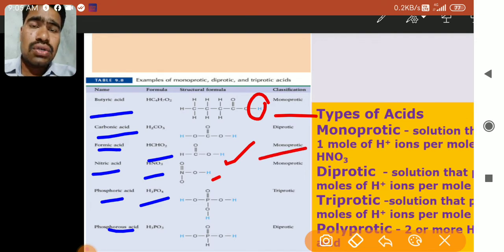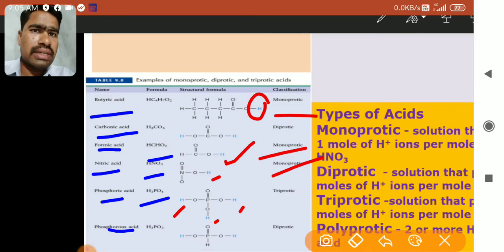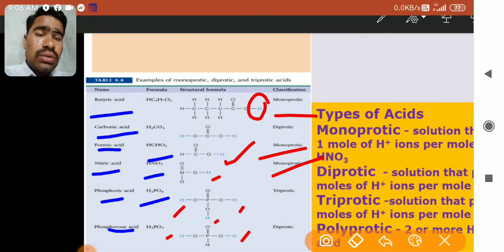Nitric acid, HNO3, has only 1 H plus ion present, so it is a monoprotic acid. Then phosphoric acid, H3PO4, has 3 hydrogens, and 3 protons, 3 H plus can be donated, and that's why it is called triprotic. Tri means 3, and protic means proton. Then phosphorus acid, H3PO3, has only 2 donatable hydrogens, because 1 hydrogen is locked with phosphorus itself, so it can't be donated. So these 2 hydrogens can be donated, so it is a diprotic acid.